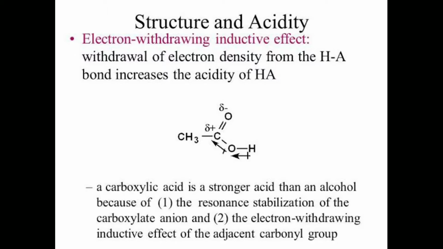The negative charge on the carboxylate ion in the conjugate base of haloacetic acid gets stabilized by the -I effect of the halogen, which is responsible for dispersing the negative charge.